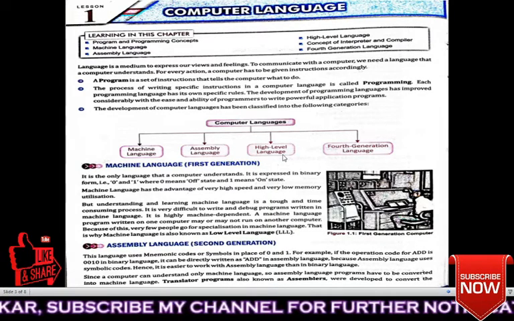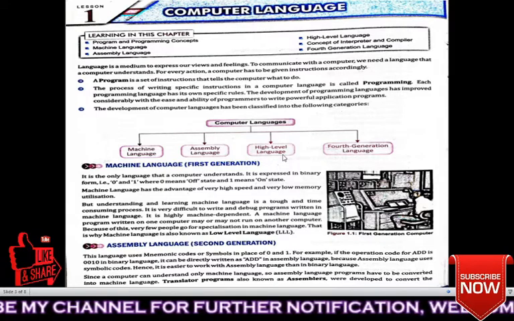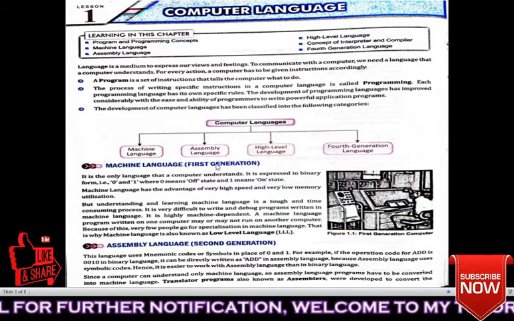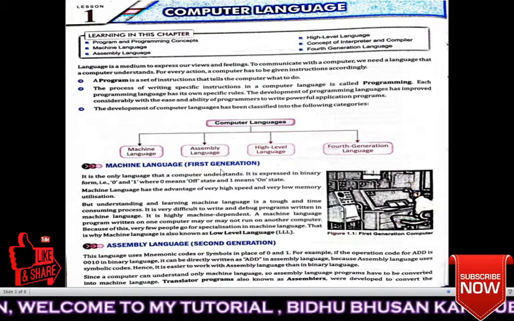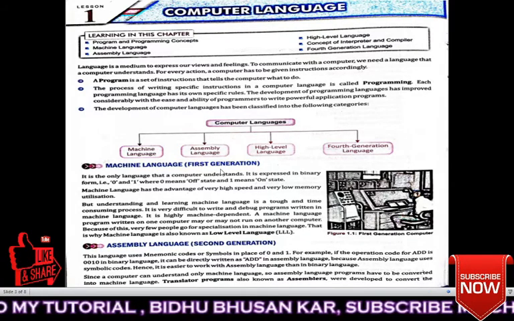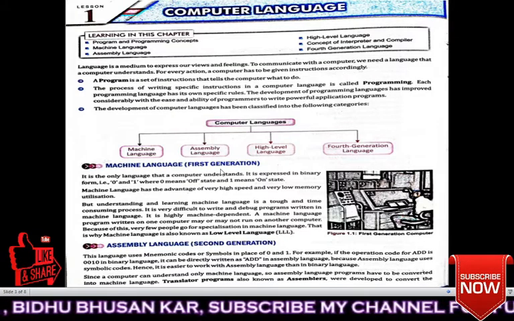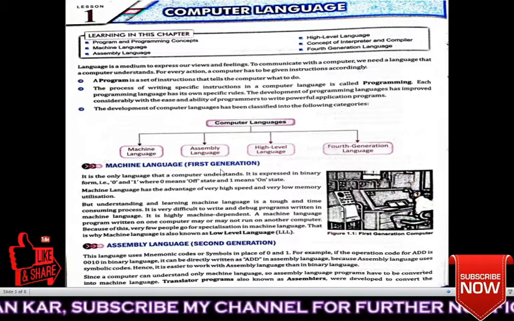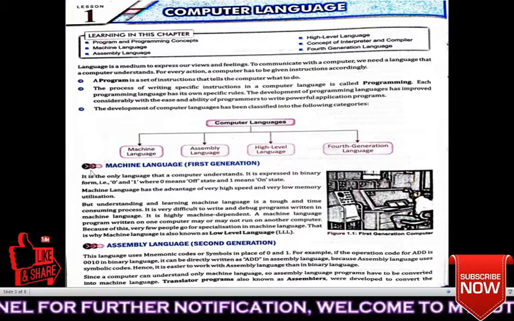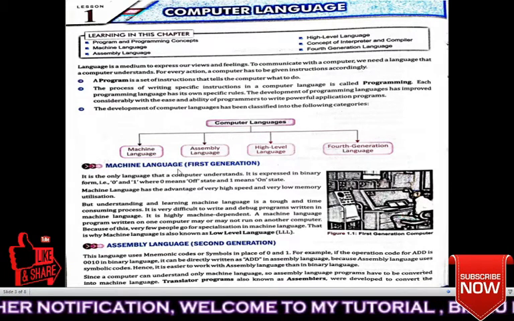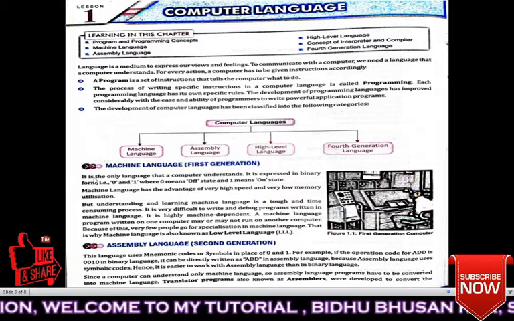First is machine language. This is used in the first generation. As you know, in the previous class you have learned that there are 5 generations: first generation, second generation, third, fourth, fifth. In first generation, what are the languages used? Machine language. Let's read.